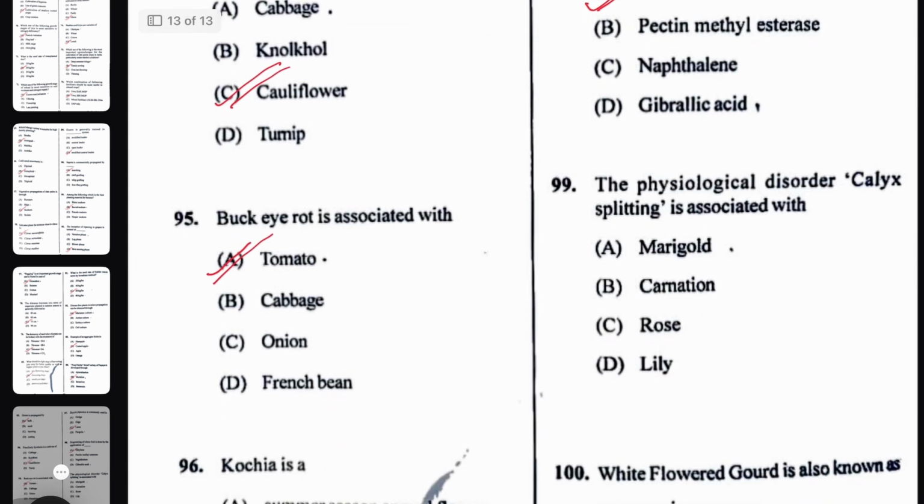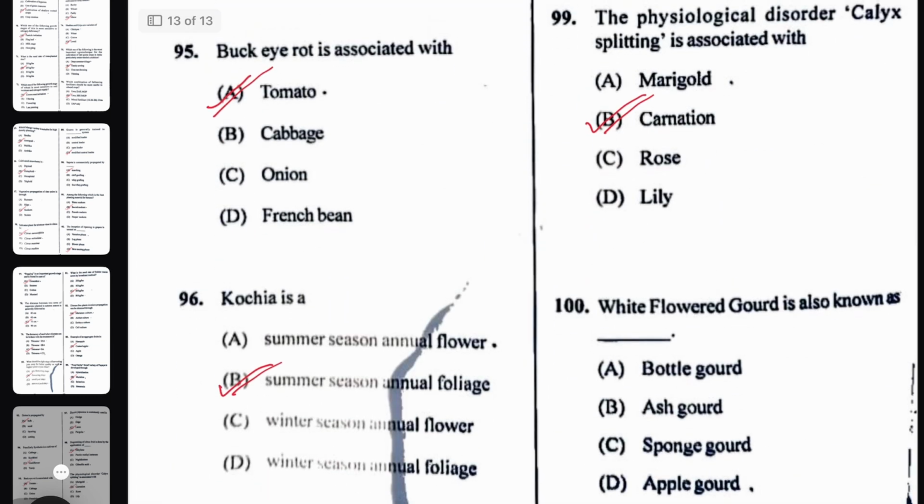The physiological disorder calyx splitting, it is associated with which flower? That is carnation. Next, white flowered gourd is also known as, that is ash gourd.